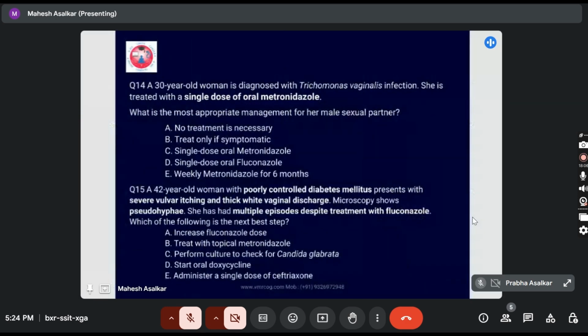Okay. Next, Dr. Amrita, these two questions for you. Yes, sir. Question 14. A 30-year-old woman is diagnosed with Trichomonas vaginalis infection. She is treated with a single oral dose of metronidazole. What is the most appropriate management for her male sexual partner? Option A, no treatment.